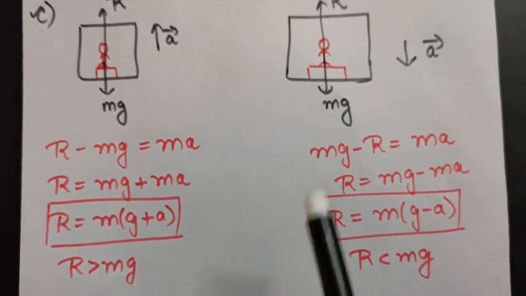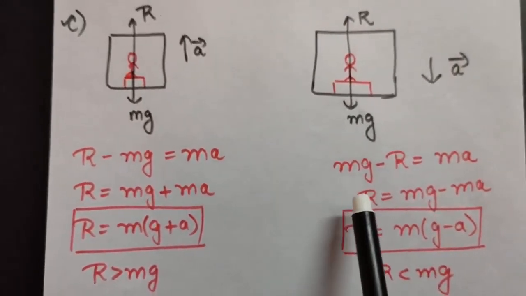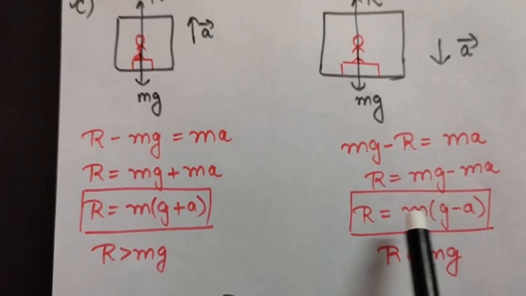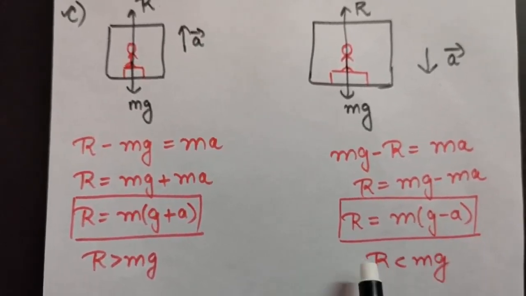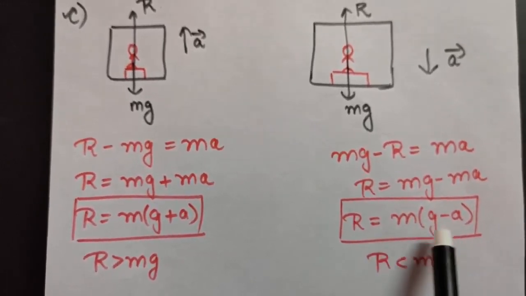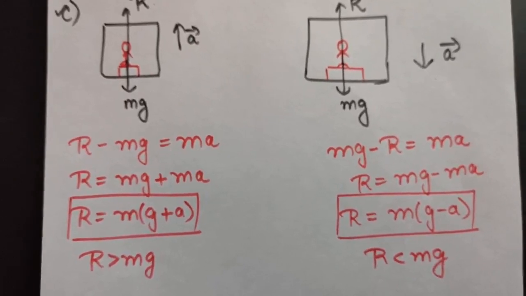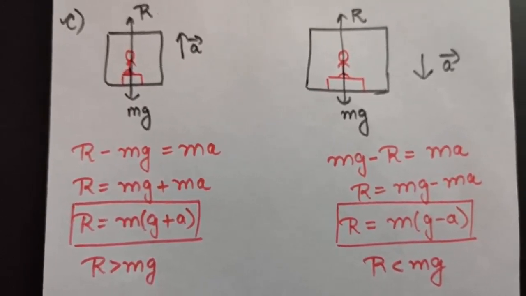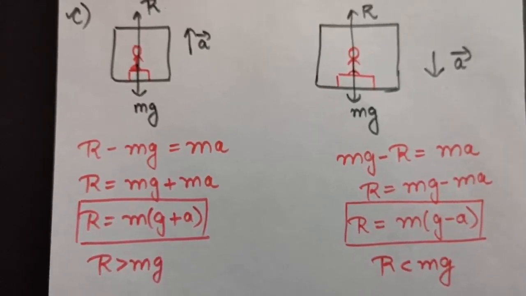From here, if you calculate R, that will be mg minus ma, or you can write R is equal to m into (g minus a). Now you can clearly see the apparent weight is less than the actual weight. So if the lift is accelerating upwards, the apparent weight is greater than the actual weight, and if the lift is accelerating downward, the apparent weight is less than the actual weight.